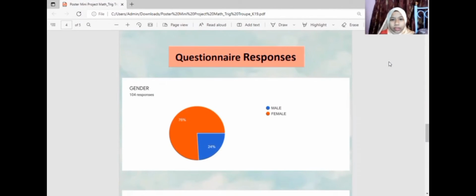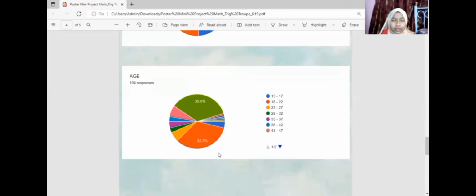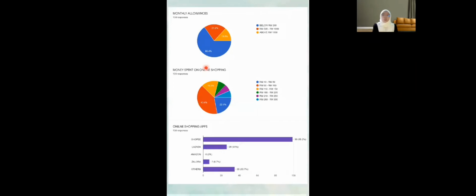Next, I present about the questionnaire responses. The first question that we asked is about gender. We got 104 responses. The highest percentage that we got is female. The second question that we asked is about the age group. Out of 104 responses, the highest value that we got is from the group 28 to 32 years old. This is the last part of the questionnaire responses.